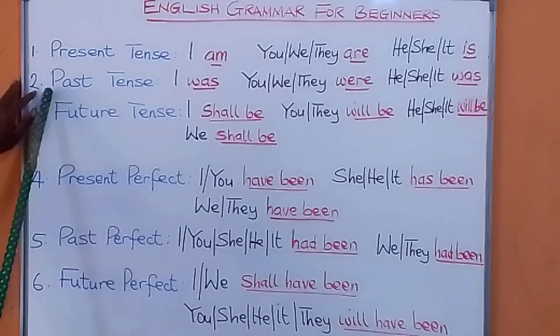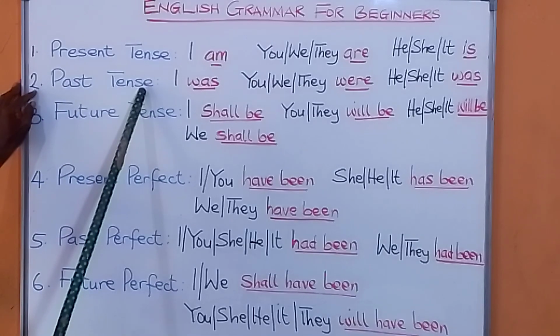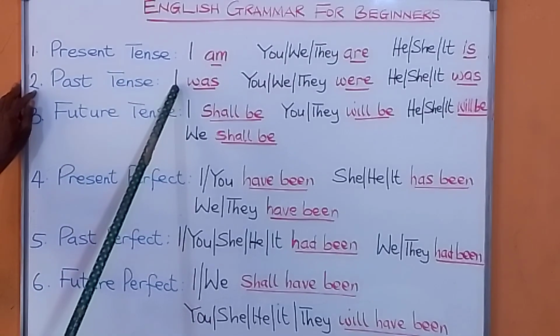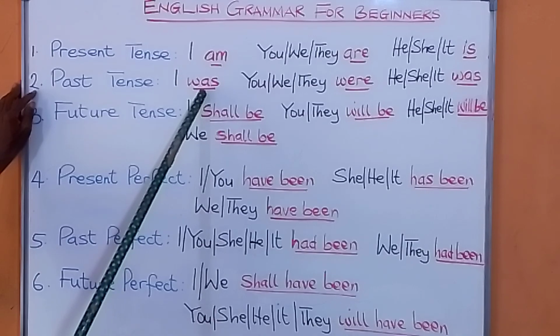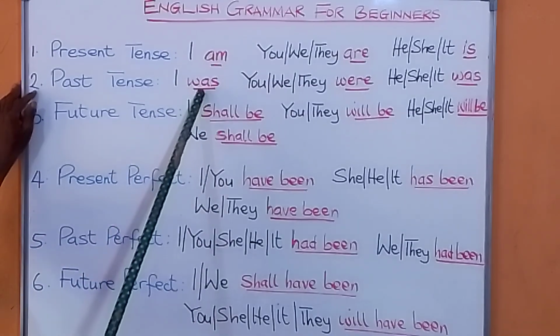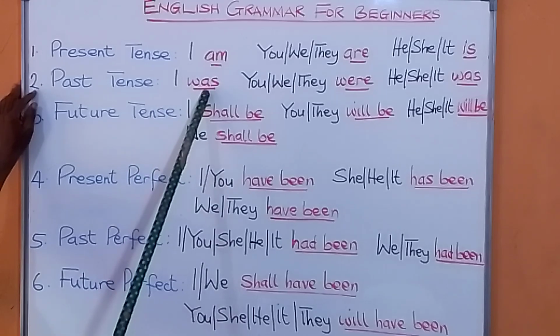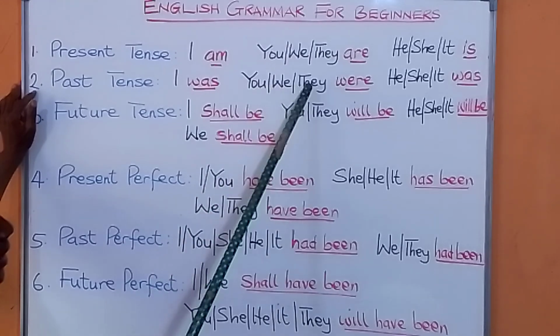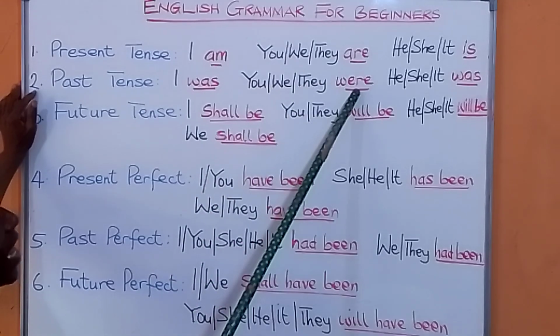Now, if you are talking about something in the past, if you want to say I, you say I was there, I was okay, I was sick, I was in the house. That is past. If you want to use you, we, they, you say were.